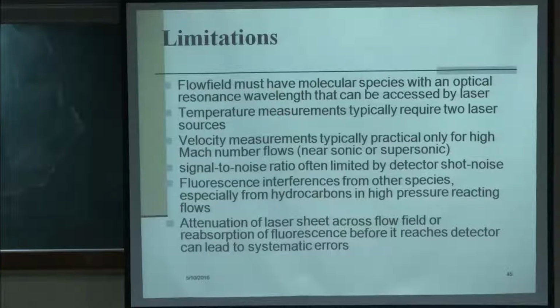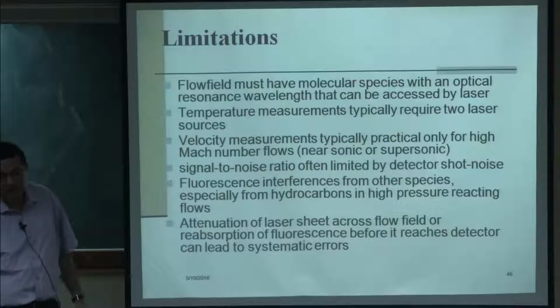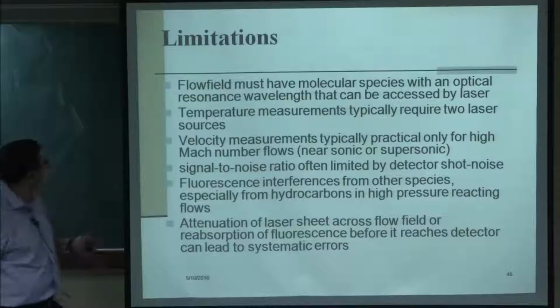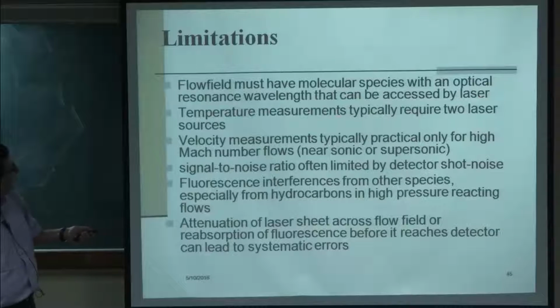Limitations: the flow field must have the molecular species. You need something to get excited. Very few molecular species, such as radicals, get excited, but stable molecules will not get excited. That is why acetone is required to make it excited. Temperature measurement typically requires two laser sources, so you have to make some corrections. Velocity measurement is typically practical only for high Mach number flows, but it is doable; it is not that it is not doable. Signal to noise ratio is often limited by detector shot noise. It also interferes with other species, especially hydrocarbons in high pressure reacting flows.